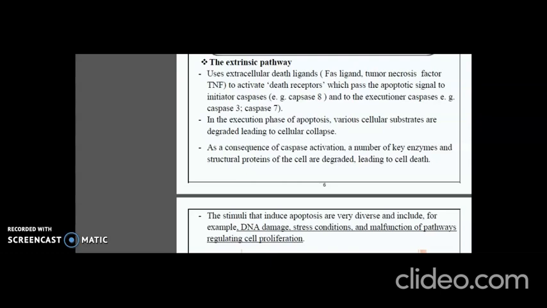As a consequence of this caspase activation, a number of key enzymes and structural proteins of the cell are degraded, leading to cell death. The stimuli that induce apoptosis are very diverse and include, for example, DNA damage, stress conditions, and malfunction of pathways regulating cell proliferation.